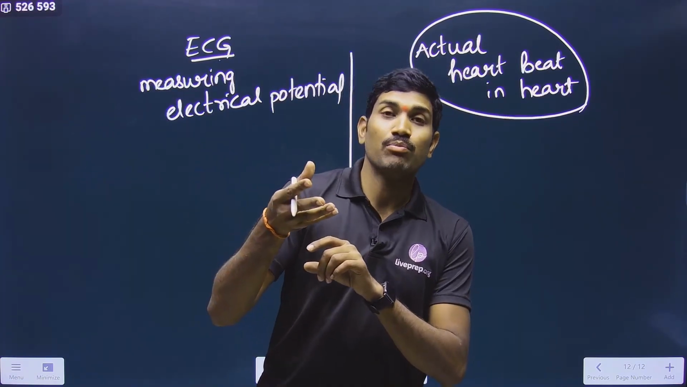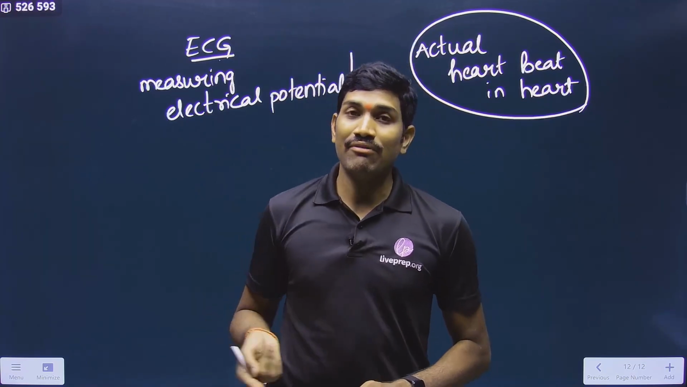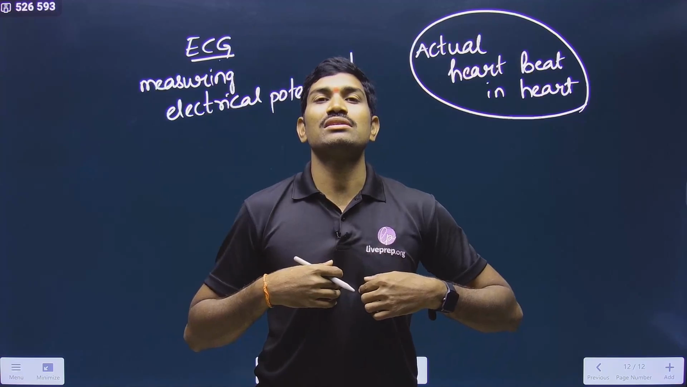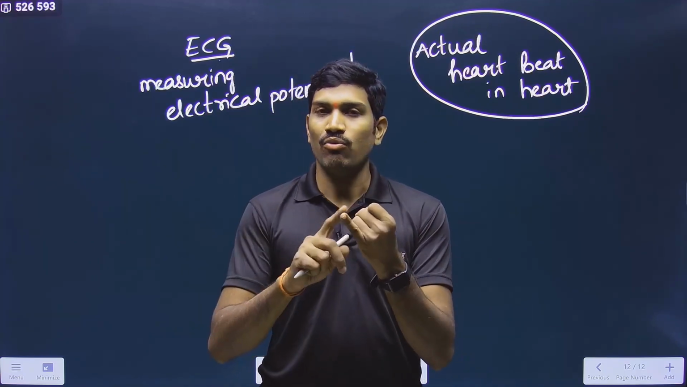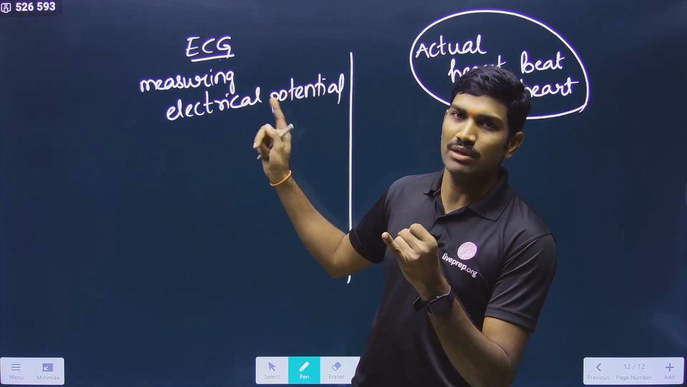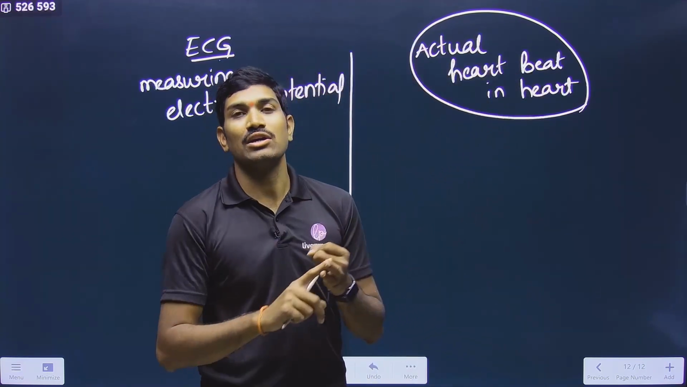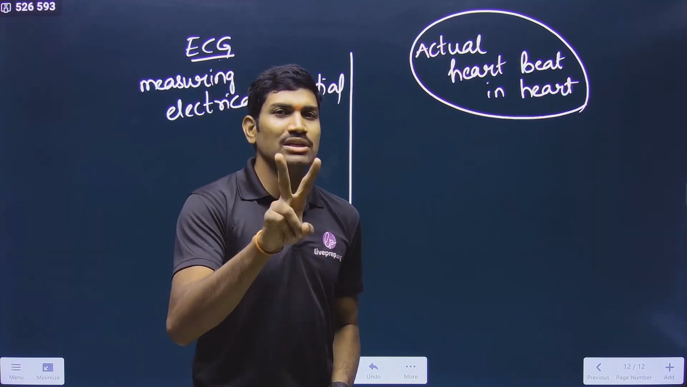Because of this electrical potential, please remember, first the electrical potential has to come. After the production of this electrical potential only, the heart will respond accordingly. Yes or no? So two things are there. One is measurement of electrical potential. After this electrical potential, the heart will undergo contractions. So these are the things that were happening.